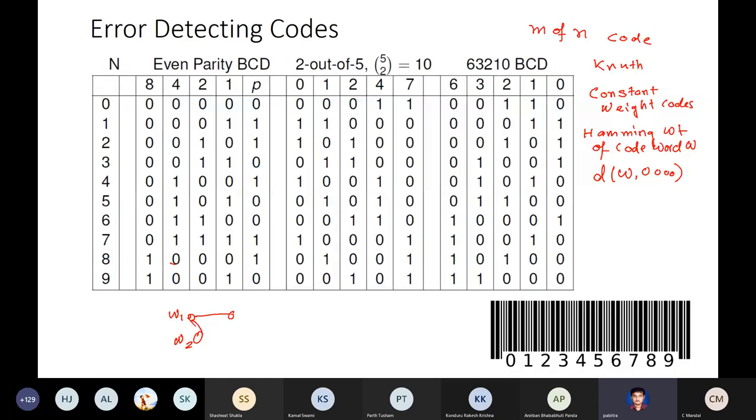It should convert it to an invalid code. Since this is a 1-bit error, the other valid code should be greater than or equal to 2 bits apart. So that means a 1-bit error will not go unnoticed. Similarly, if you have a k-bit error, this should be at least k plus 1 bits apart.